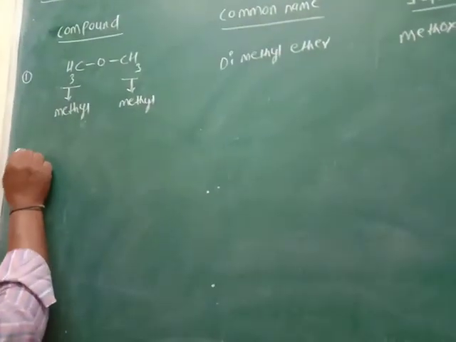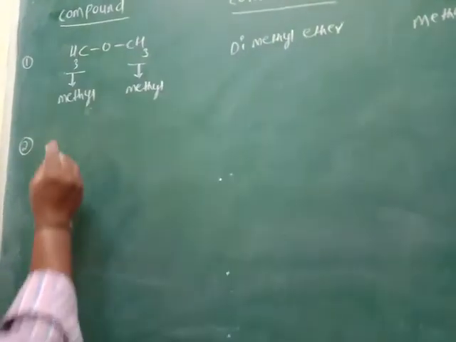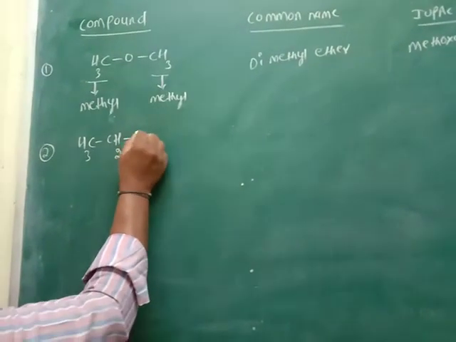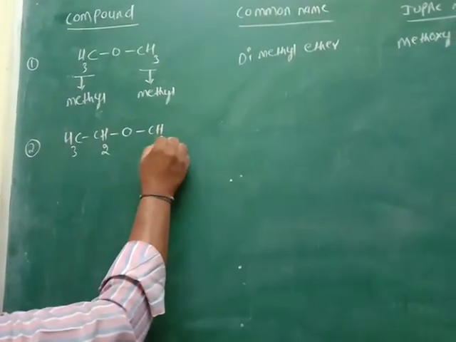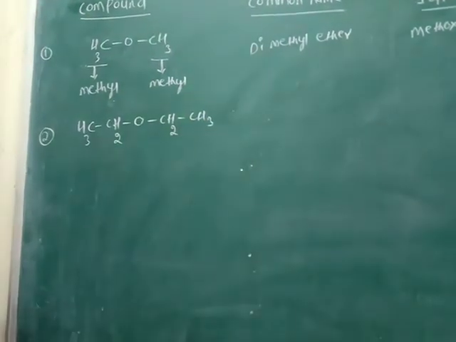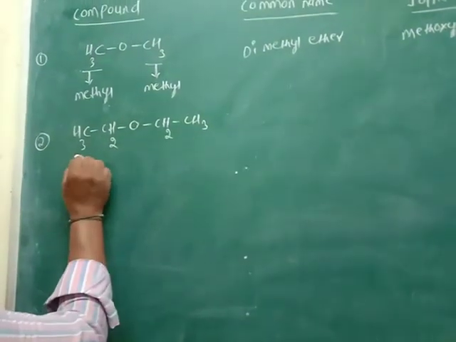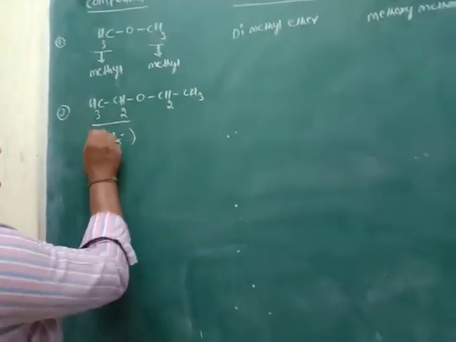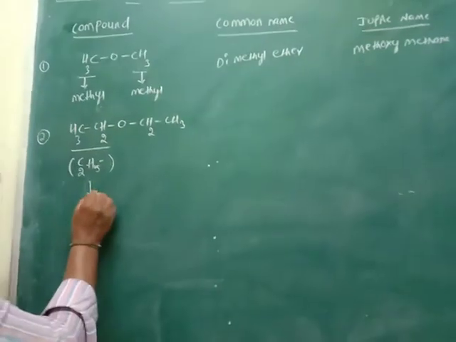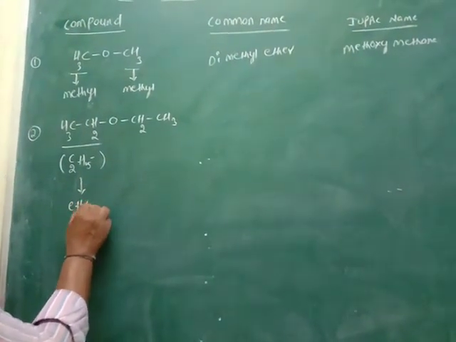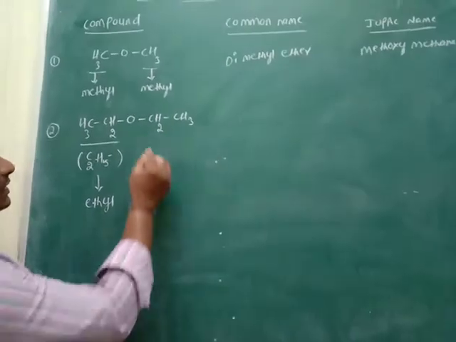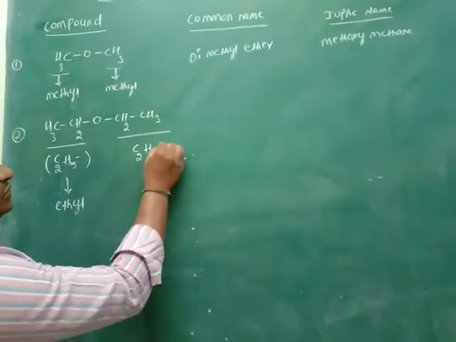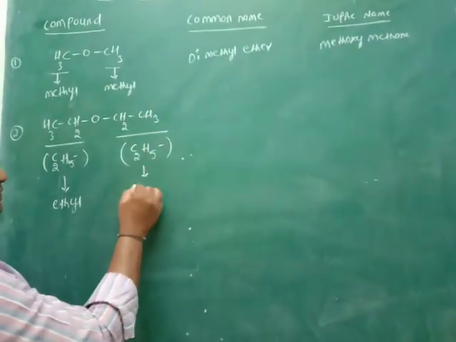Now, let us consider the second compound: CH3CH2-O-CH2CH3. CH3CH2 is simply C2H5, which is ethyl. The same as CH2CH3, also C2H5, ethyl.